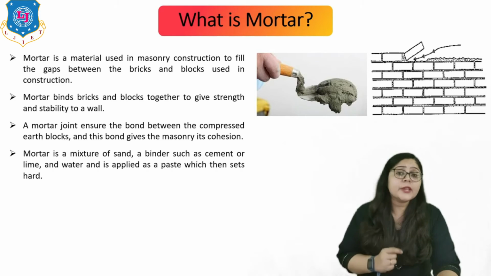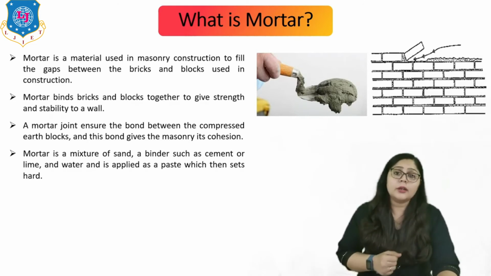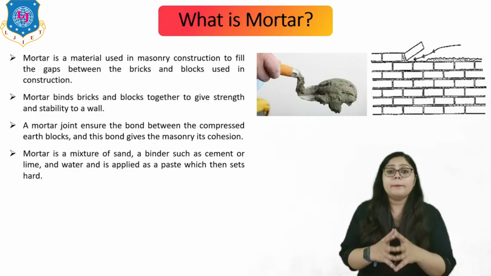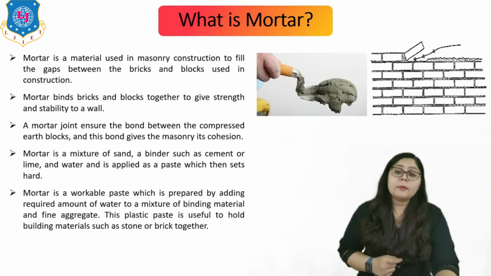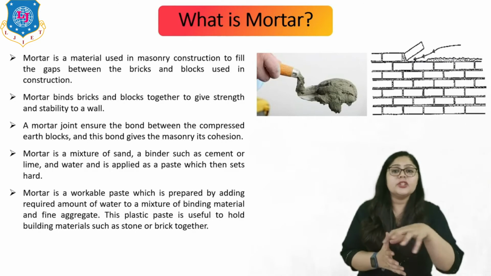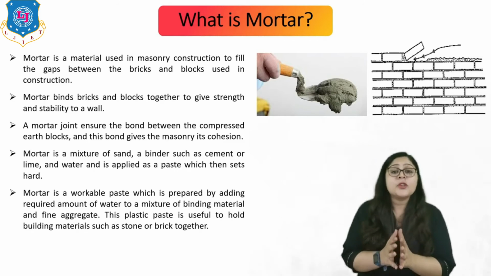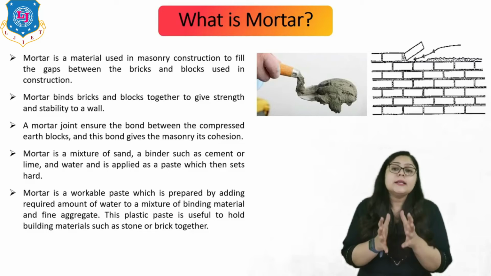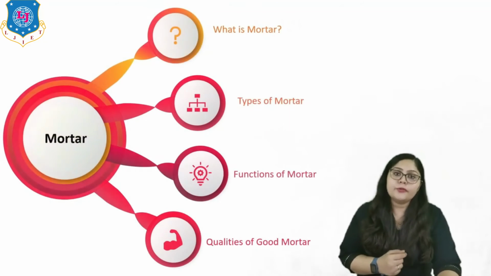Mortar is a mixture of sand, a binder such as cement or lime, and water. Generally it is applied as a paste which then sets hard. So mortar is a workable paste which is prepared by adding the required amount of water to a mixture of binding materials and the fine aggregate. It means this sand, right? So this plastic paste is useful to hold the building material such as stone or the bricks together, right? So that's all for the mortar.